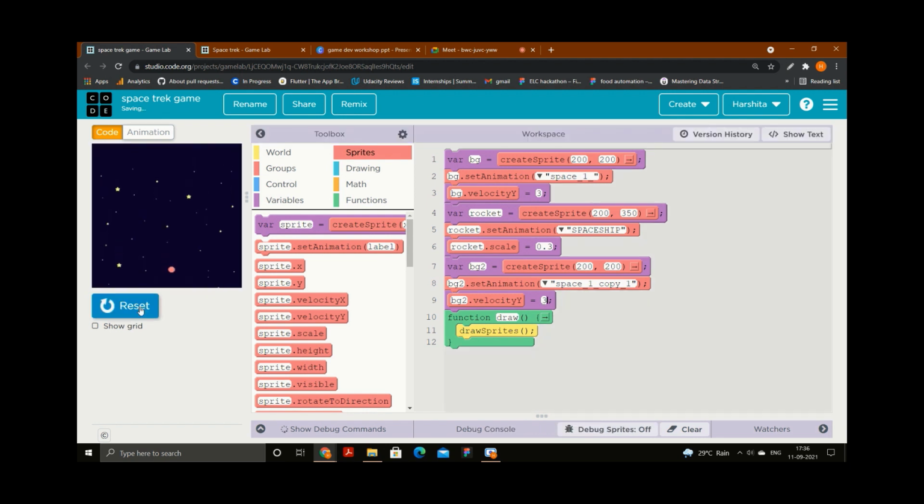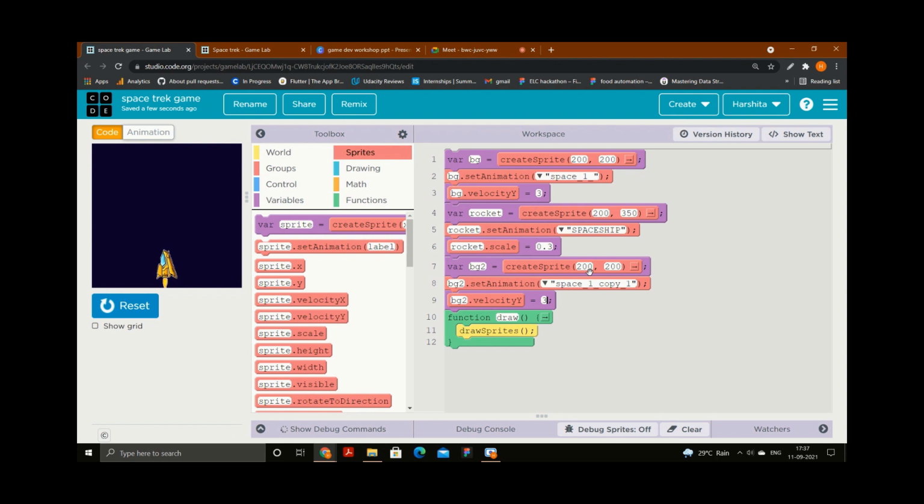Now I will run. But see, the same thing is happening. Why? Because let's say this is my first background, this is my second background, and right now the positions are the same. You can see x and y are 200, 200, and for the second background as well, x and y are 200, 200. The positions are the same. That means they are overlapped with each other.